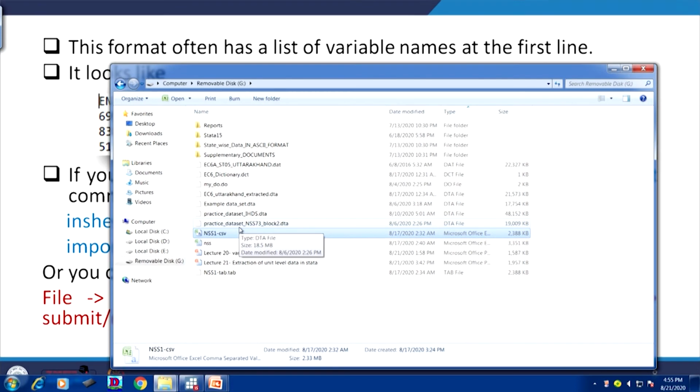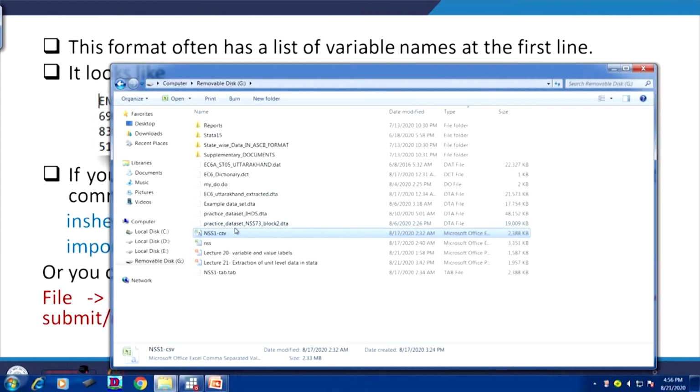Actually, we have converted it as per our use. Originally, if you go to the NSS or even the economic census, you will not get the data in CSV format. You have to convert it by File, Save As CSV, if you want to test whether it is getting extracted or not. So we have converted it for our use.